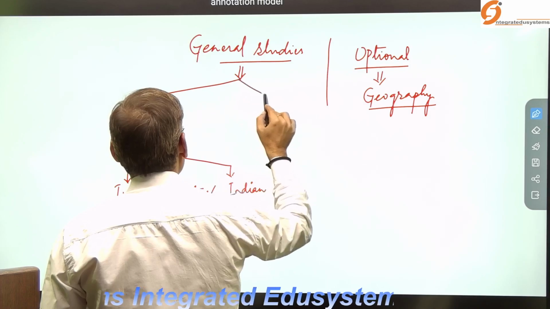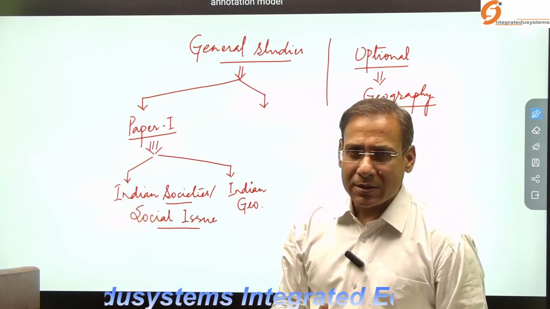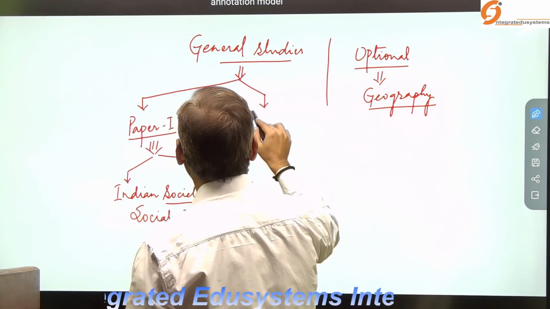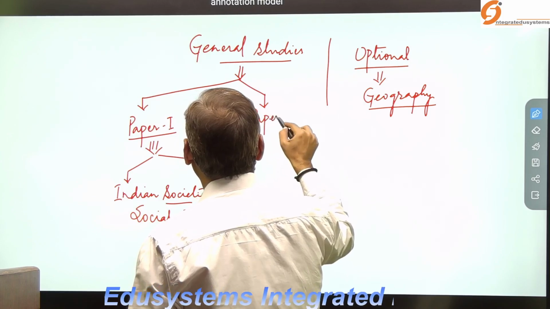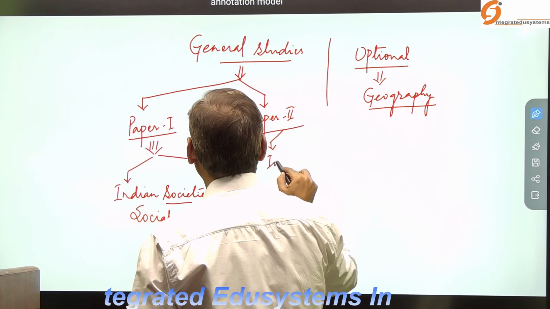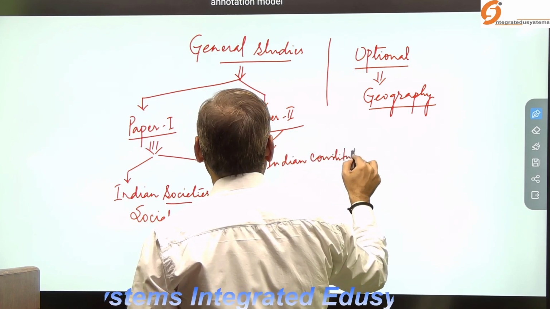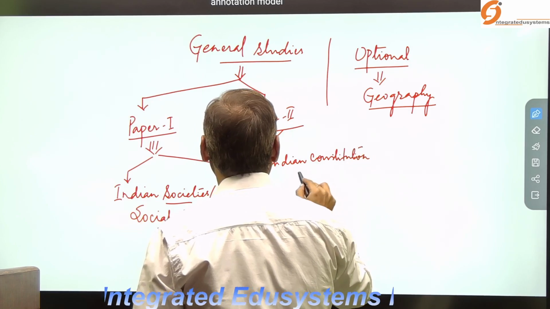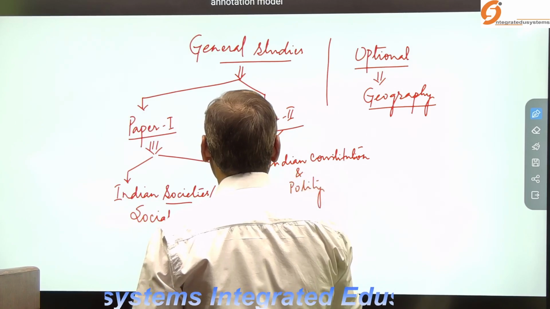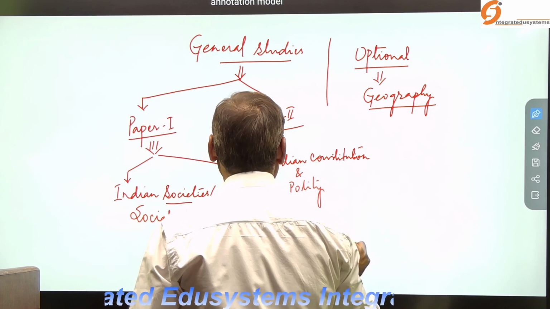There is a probability that the legal aspect or the constitutional aspect as well as other aspects of the caste census may be asked in paper two also. The constitutional aspects may be asked in the Indian constitution and polity section, but it may be asked in the governance section also. Why in the governance section?